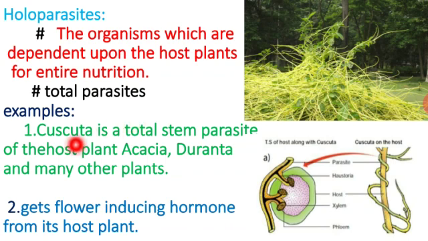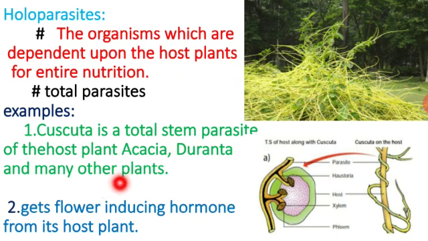For example, Cuscuta. It is named a total stem parasite because it lives on the stem of another plant, for example Acacia, Duranta, and some other plants. On Cuscuta you can find yellow thread-like structures. It lives on the stem of the plant, totally depending upon the stem for food as well as shelter. So it is named a total stem parasite.